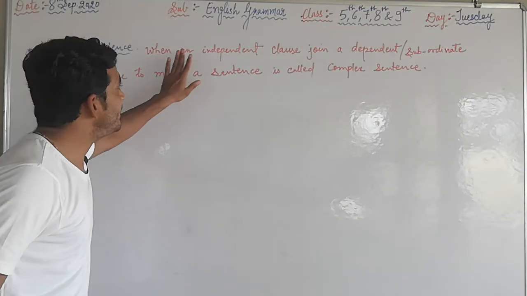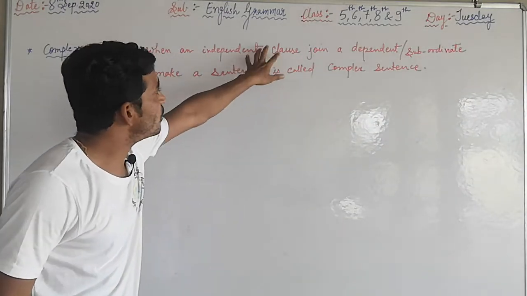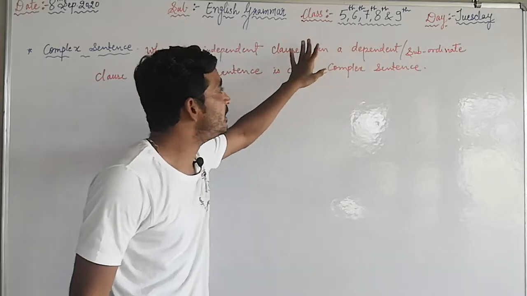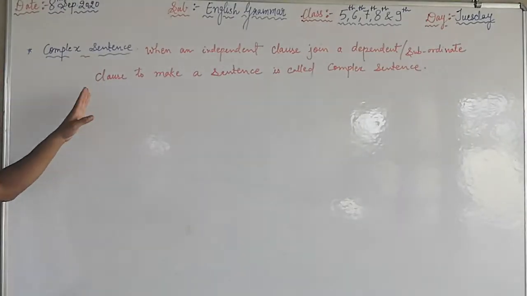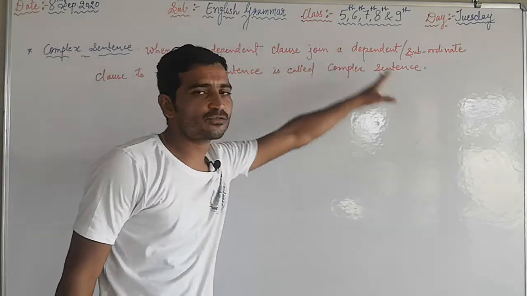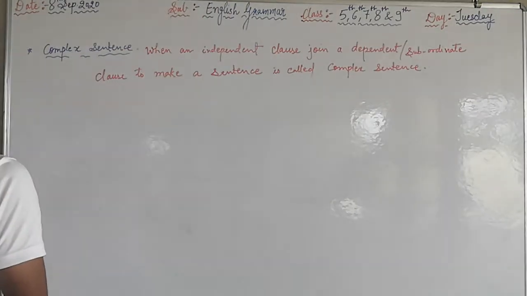Okay, means when an independent clause joins a dependent clause. How do we join? With the help of a conjunction.